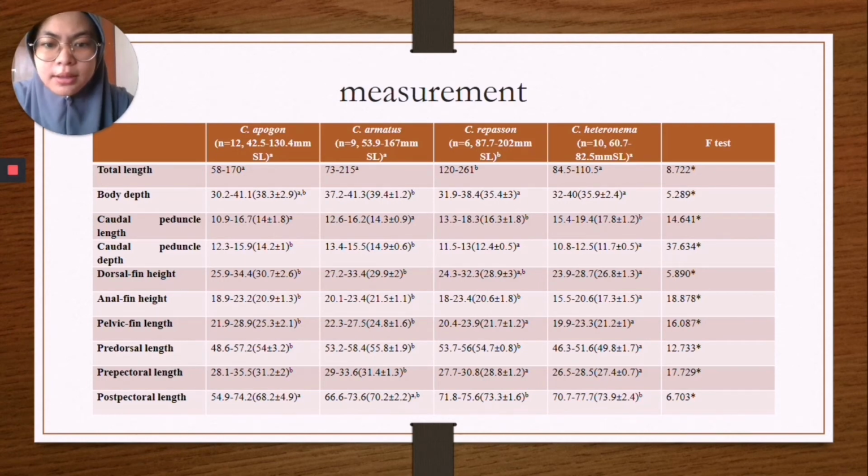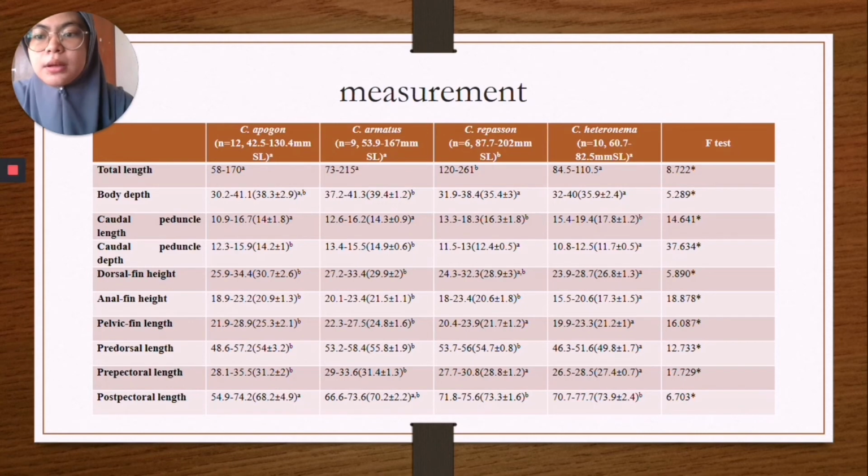The ones that have a p-value less than 0.05 show that there is a significant difference between these four species. The characteristics that are significantly different between these species are total length, body depth, caudal peduncle length, caudal peduncle depth, dorsal fin height, and so on. And so the A, B, C in this table indicate the differences between those species.